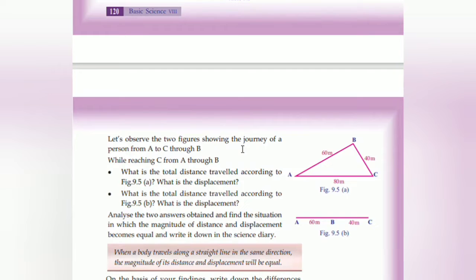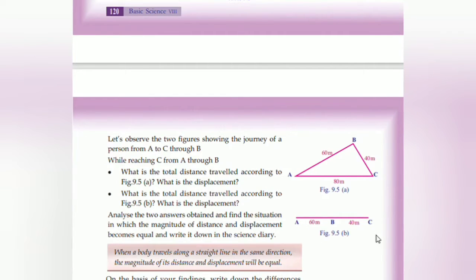Let's observe the two figures showing the journey of a person from A to C through B. While reaching C from A through B, what is the total distance traveled according to this figure, and what is the displacement? What is the total distance traveled according to 9.5 B?